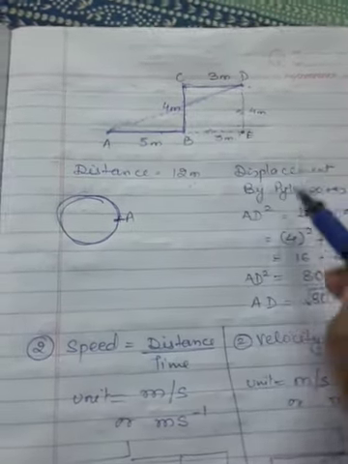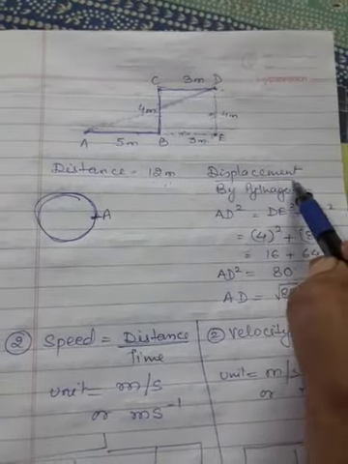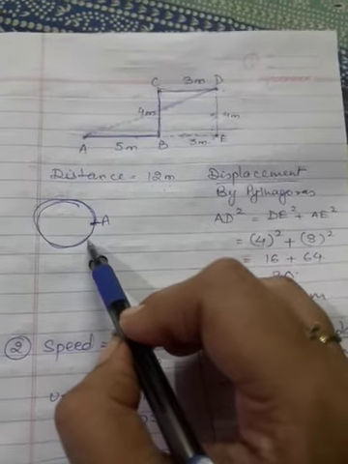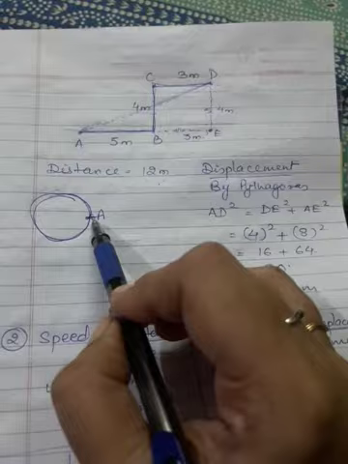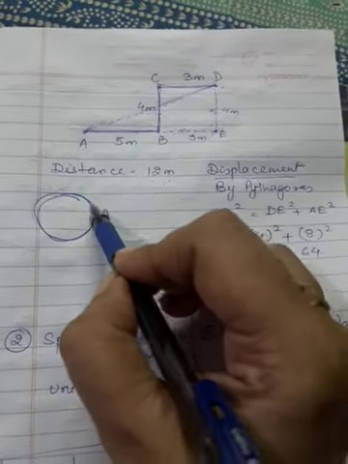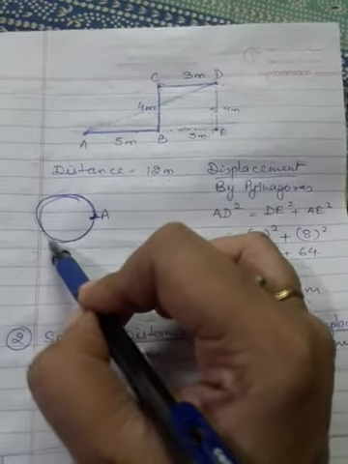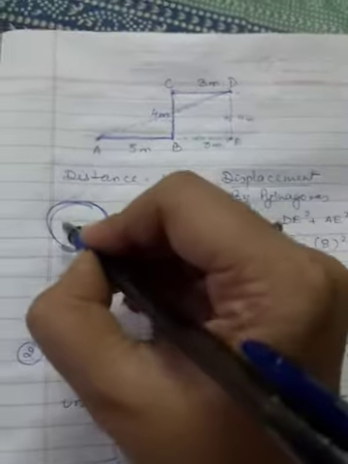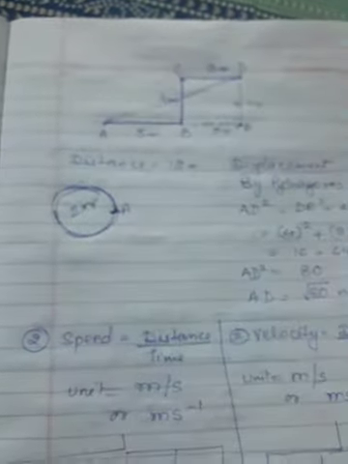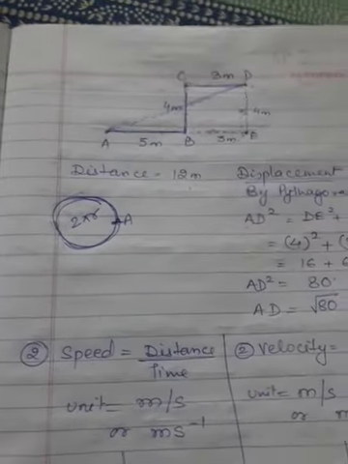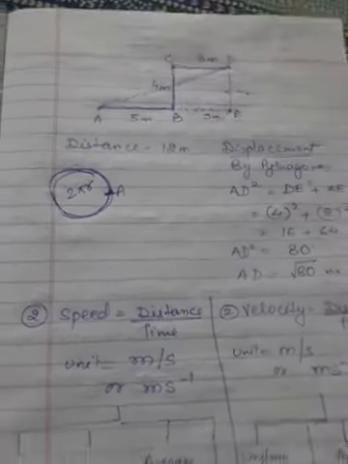That means, what is displacement? Displacement means initial point to final point. If that point is the same, then the displacement is 0. But if I want to know the distance traveled by a body in this circular path, it will be considered by the circumference of this circle, and that will be taken as 2 pi r. Okay.